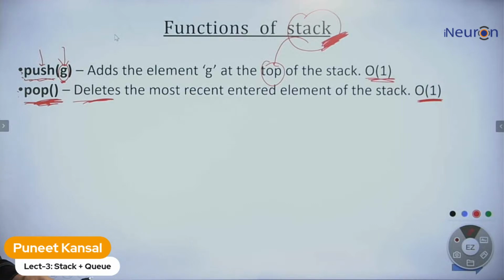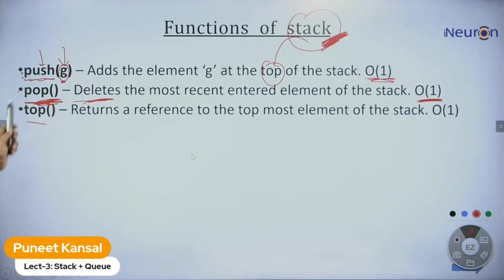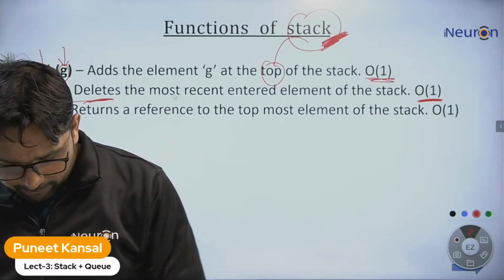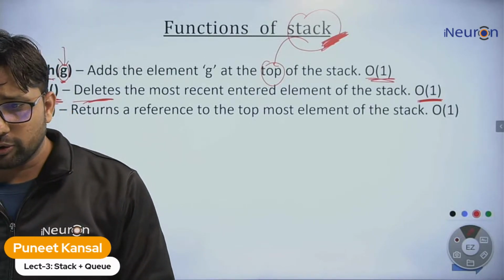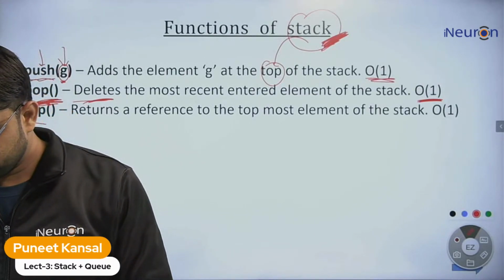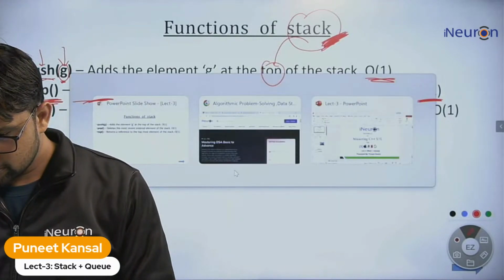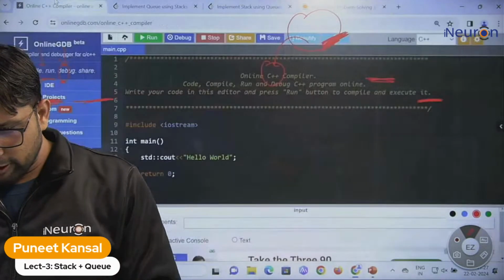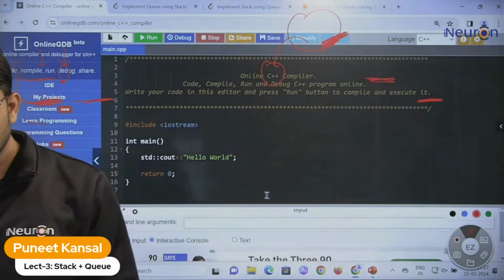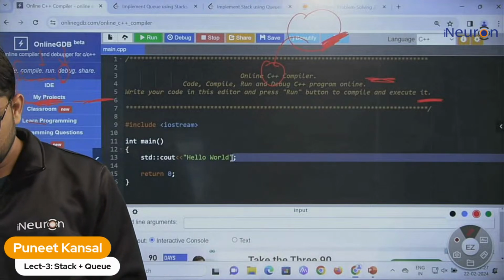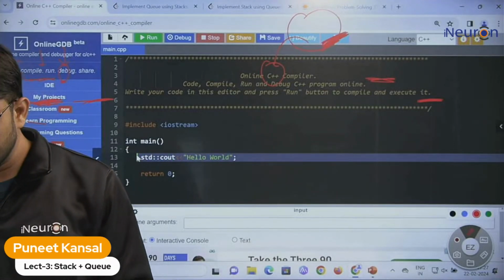Let me see the other functions first. There is another function, top. But before moving to that, let me implement these two functions. Let's implement them in a compiler and we will get the idea of how these functions actually work. So I'm going to a C++ compiler. You can take any one. I just open an online compiler and let me write over here.